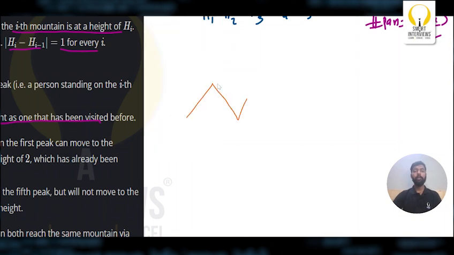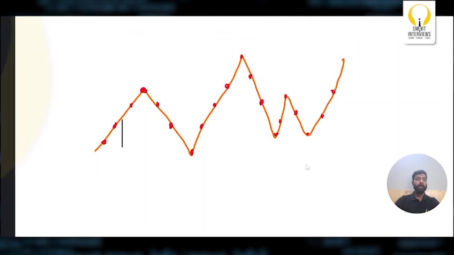Let's say my points form these kinds of hills, and let's say these are the hill points. Now let's say I take a person P1 from here and I take a person P2 from here. Now can they form friendship? Yes, they can. Why? They both can reach here, which is an unvisited one.